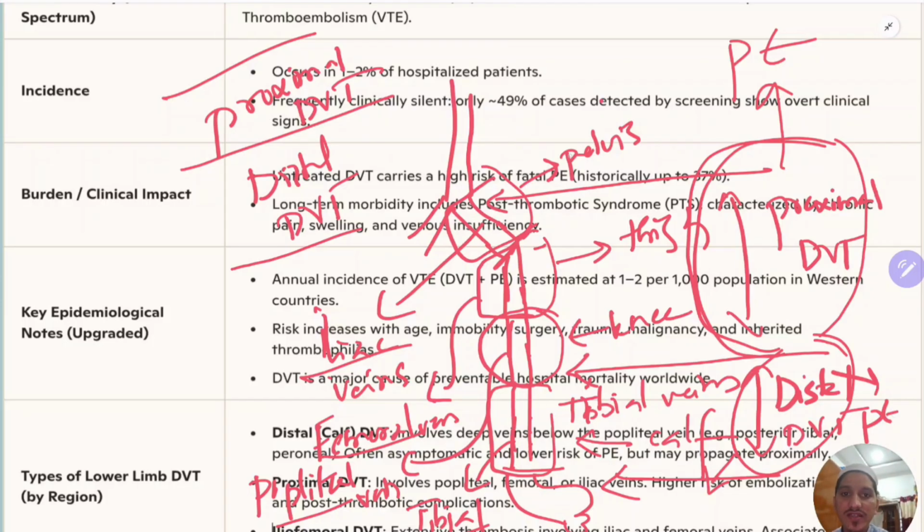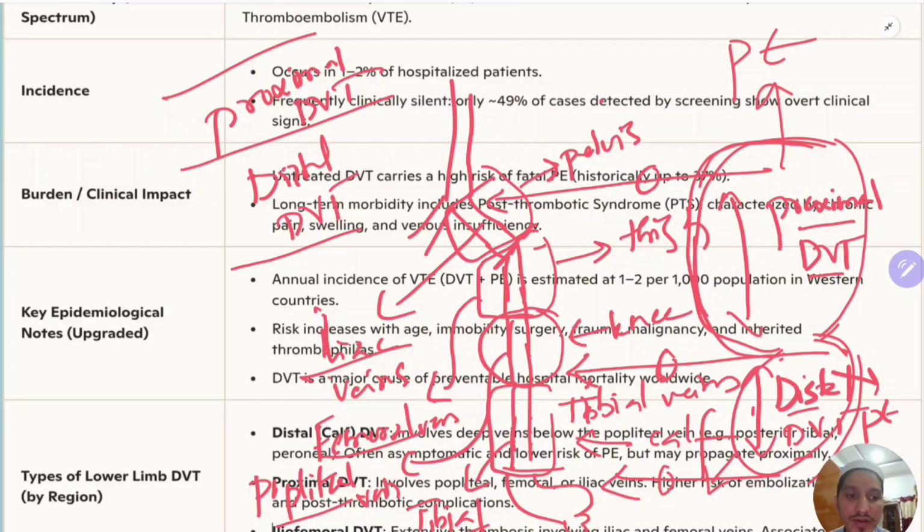Okay, so this is the pelvis, iliac veins. Femoral vein, popliteal vein, tibial vein. So as I've discussed, from here to here it is proximal DVT, and from here to here it is distal DVT, meaning calf DVT. This has a probability to spread upward, but less probability of causing pulmonary embolism. This may resolve spontaneously. This requires monitoring, and if it progresses upwards, then it requires treatment. Whereas proximal deep venous thrombosis requires treatment.